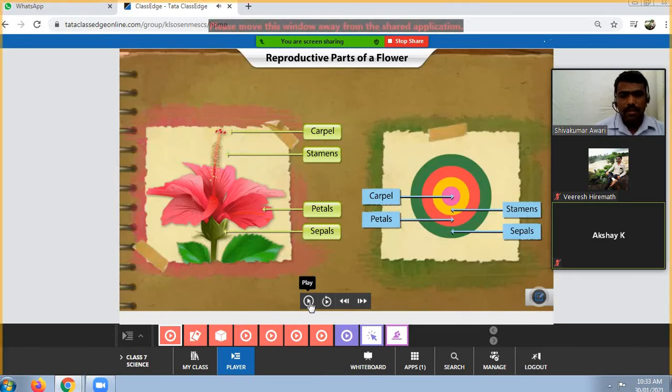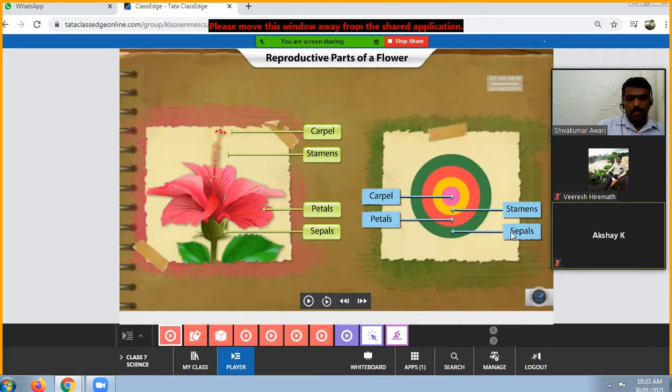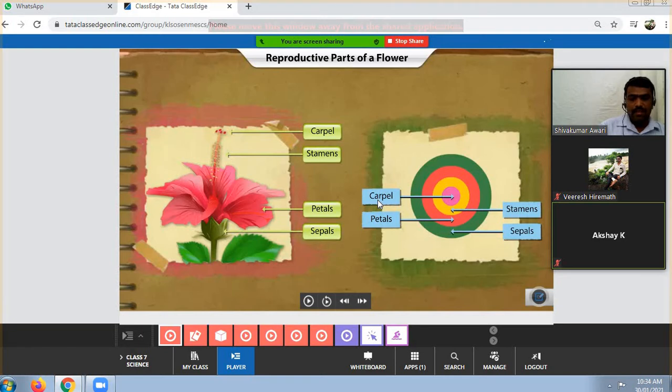See here, in flowers you are able to see different parts, or different whorls of the flower. The outermost part of the flower is called sepals, and next to the sepals you are able to see petals, and next to the petals we are able to see stamens. Then at the middle of the flower you are able to see carpel. Like this, different parts are there in the flower.